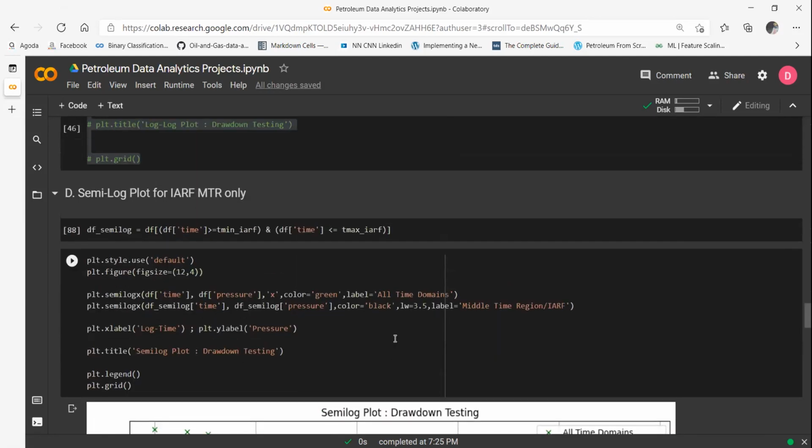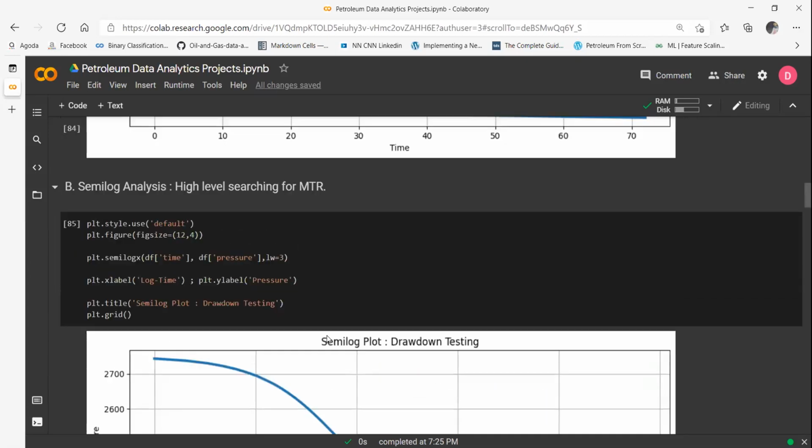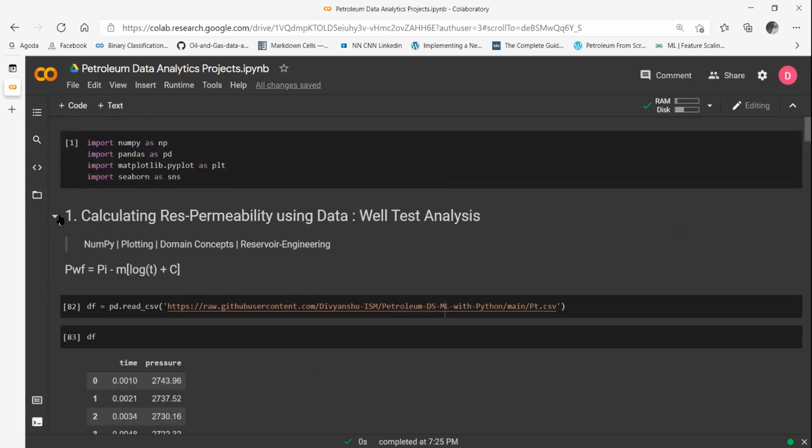You can use data, your domain knowledge, and your data analysis knowledge to reach conclusions. If you did this by hand, just imagine how long it would have taken. Just because now you know a tool, you can prepare a whole report on it as a full end-to-end project. You can boast about the fact that you have done this, because some people call it complex. But if you know Python, to do this hands-on while you are reading it becomes very easy. So that completes the first project of ours for this evening, because it's evening on my side of the world.